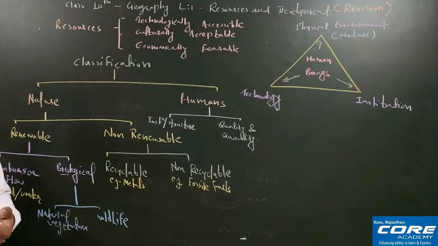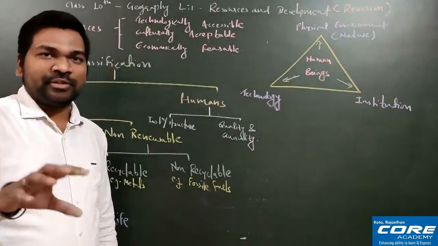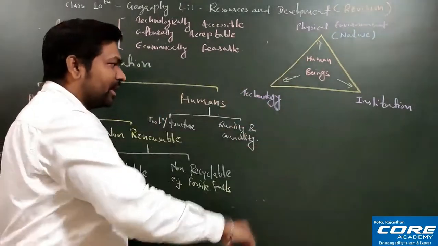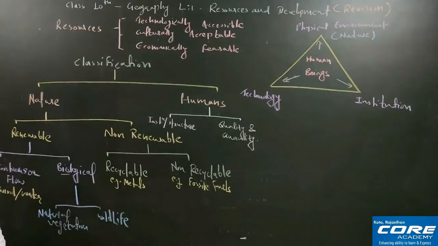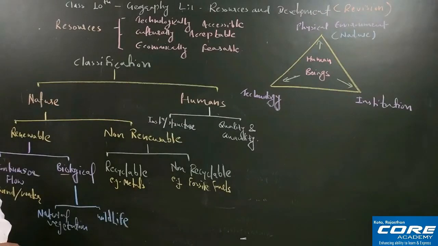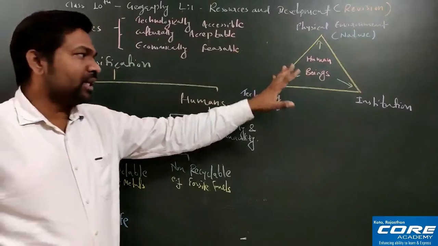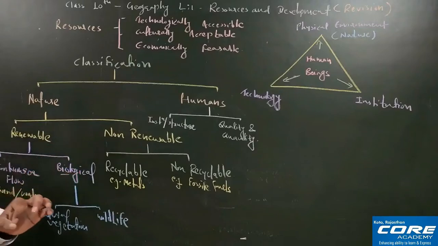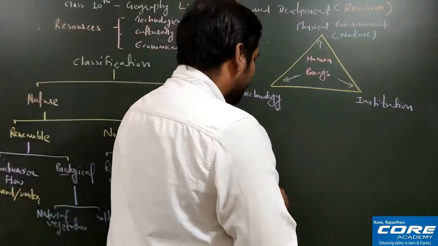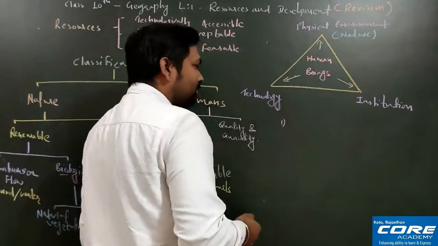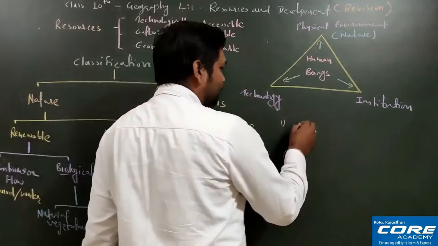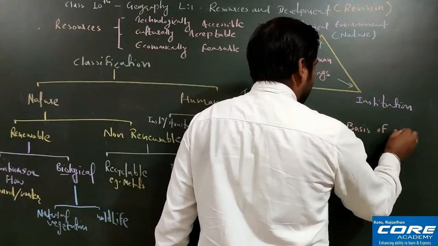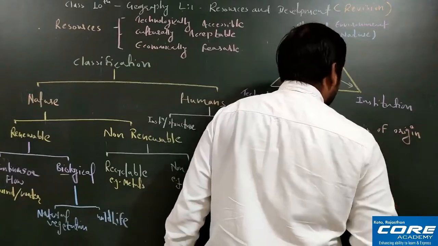Now we will go to the new part where we will discuss the classification of resources on the basis of certain factors. So far we have seen the definition of resources, the basic diagram, and the classification. Now we'll discuss further on the basis of certain factors. The first very important one is resources on the basis of origin.